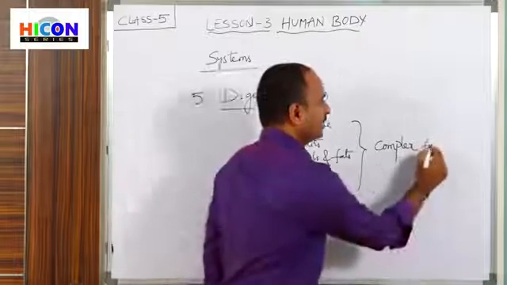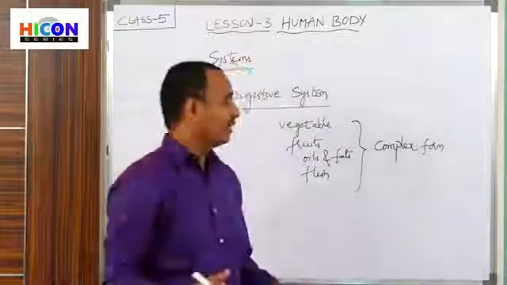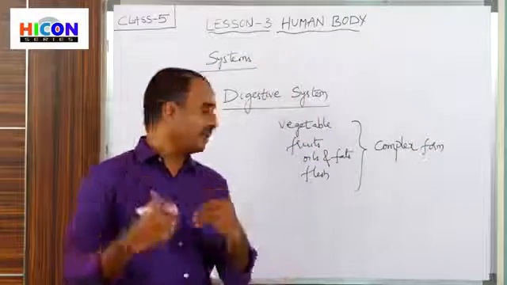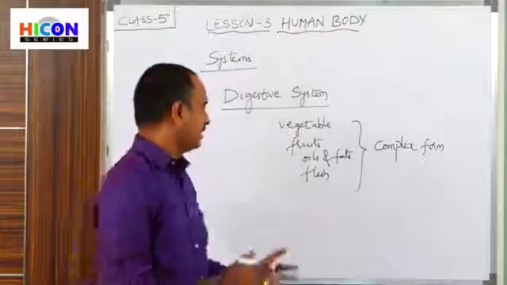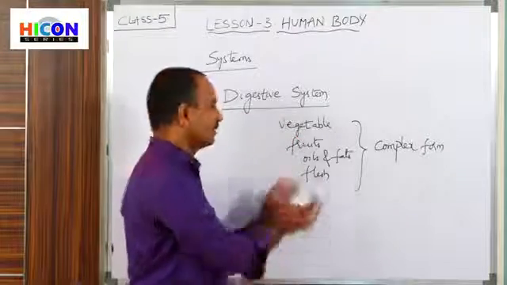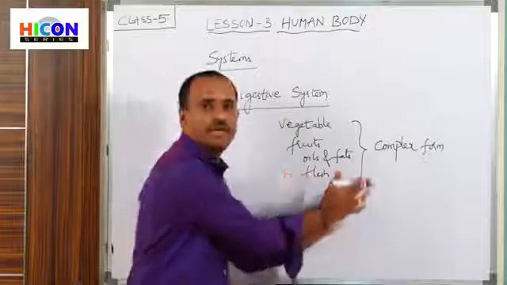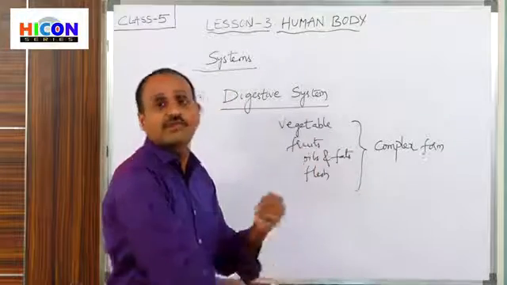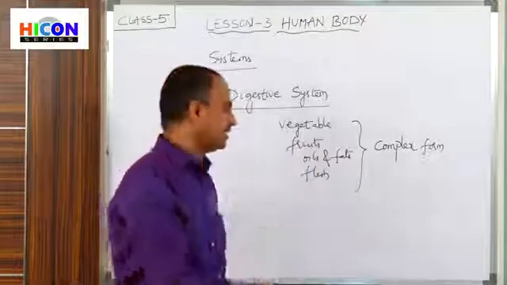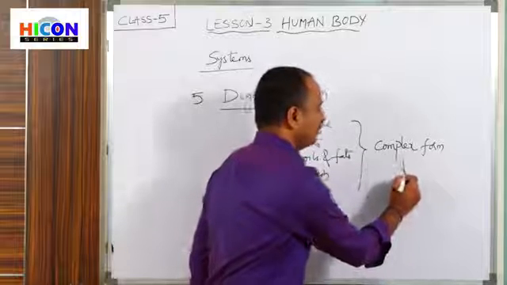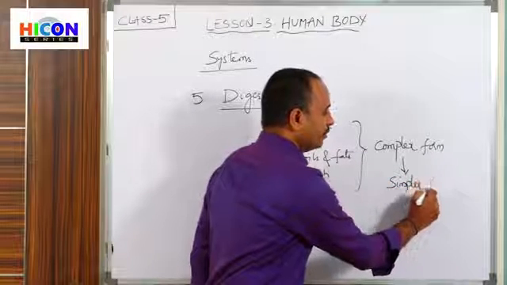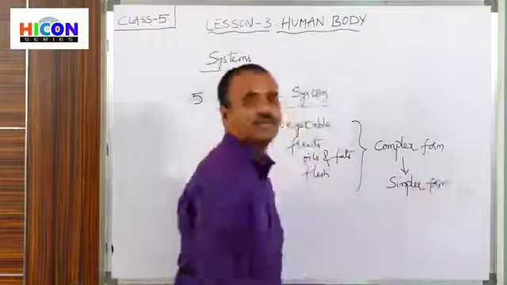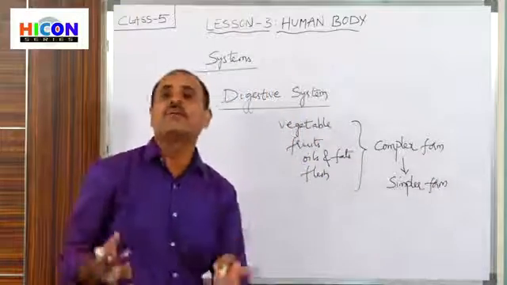Our body is not able to absorb nutrients directly from the complex form. So these food items which are in complex form should be changed into simple form. Then only our body will be able to absorb nutrients from the food items we have eaten.